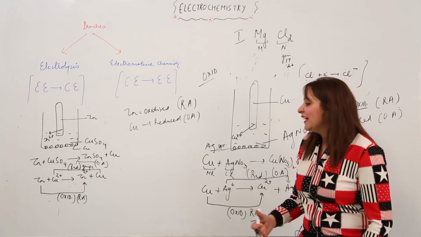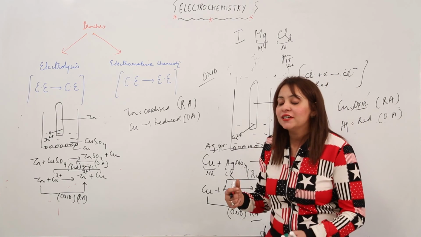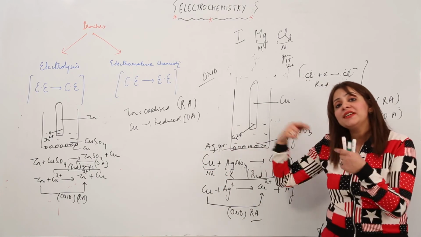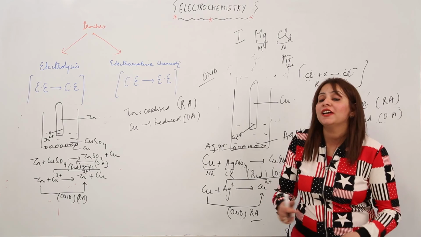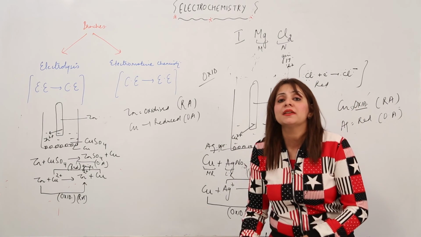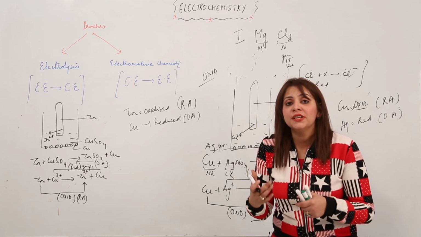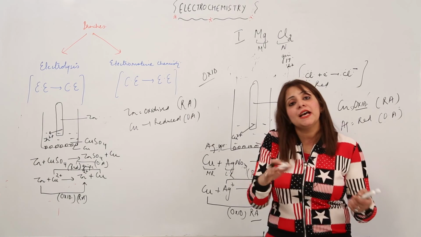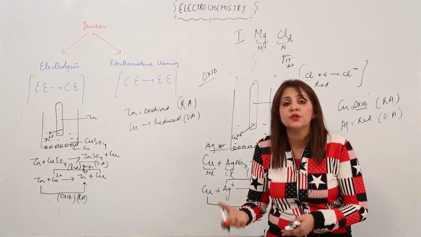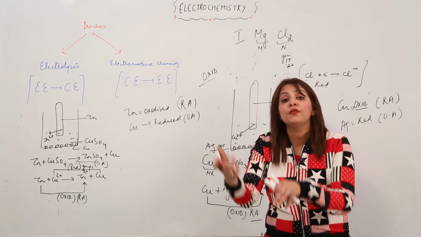Yes, you are right. I just wanted to say that a substance which acts as an oxidizing agent in one case will not always act as an oxidizing agent, and a substance which acts as a reducing agent will not always act as a reducing agent. That means it depends upon the combination. A substance can be oxidized as well as reduced. It depends upon which solution or which form it is present in, or which kind of couple we are considering, right?